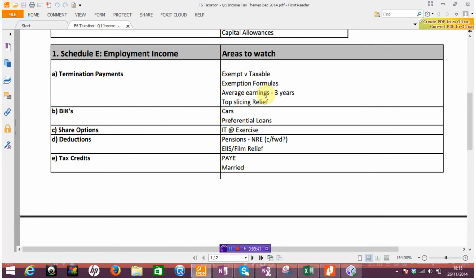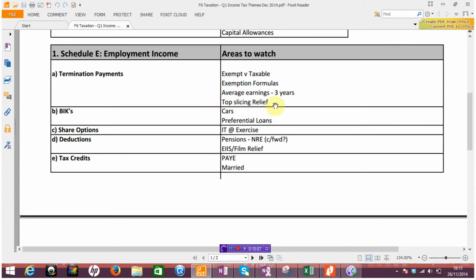Have 3 figures. You're obviously looking for the highest of the 3, and you're going to compare that amount to the amount up here that was what we call partially exempt, and then obviously the difference goes into the income tax computation. Last thing here under this termination payment area, not something that I've seen examined very often, but I wouldn't rule it out. Just this idea of top slicing relief.